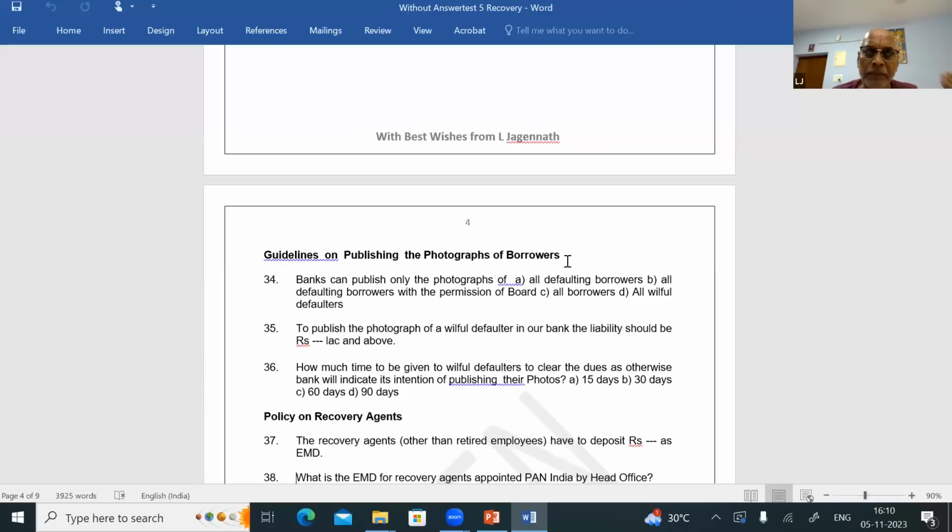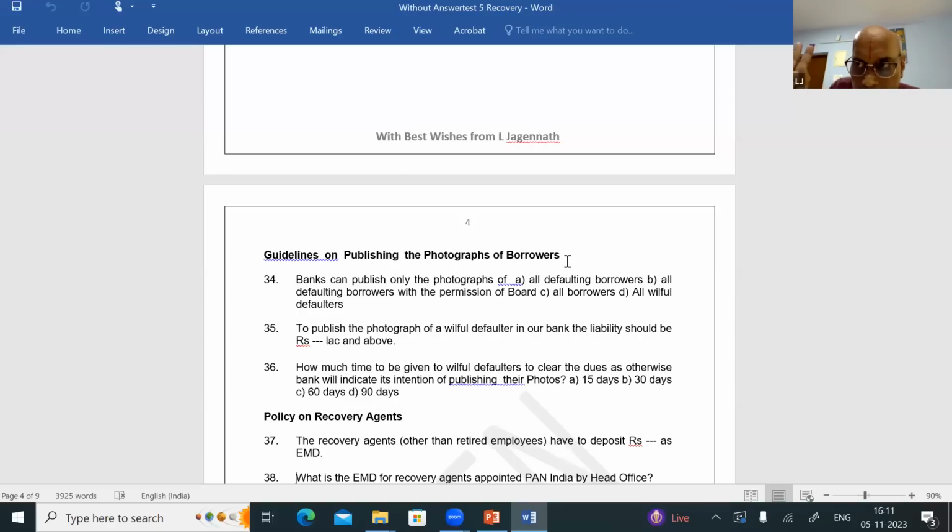Within 30 days, the person will come and present to the bank why he should not be called a willful defaulter. The bank has to decide whether it is satisfied with his reply or not. So the committee will decide, yes, he will be called a willful defaulter. Once the committee decides a person is to be called a willful defaulter, then his photograph only is to be published in the newspaper.